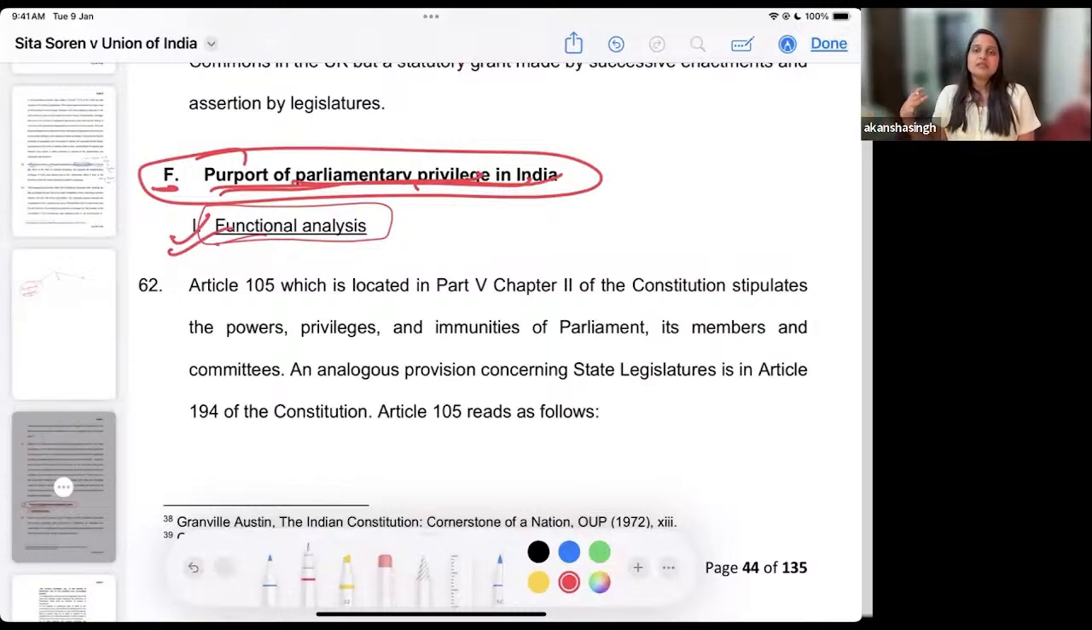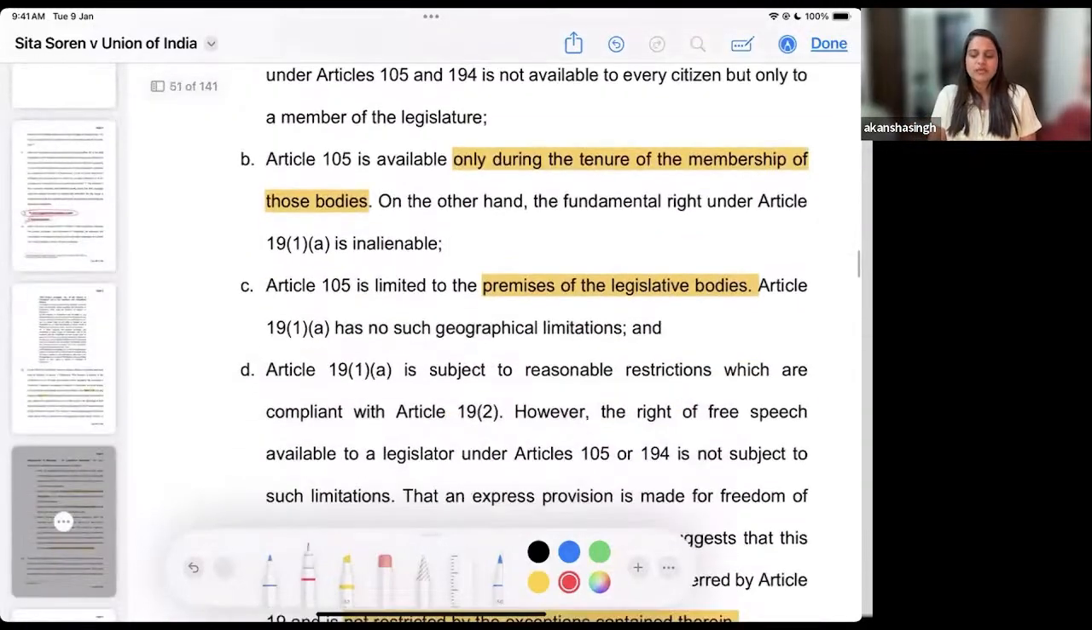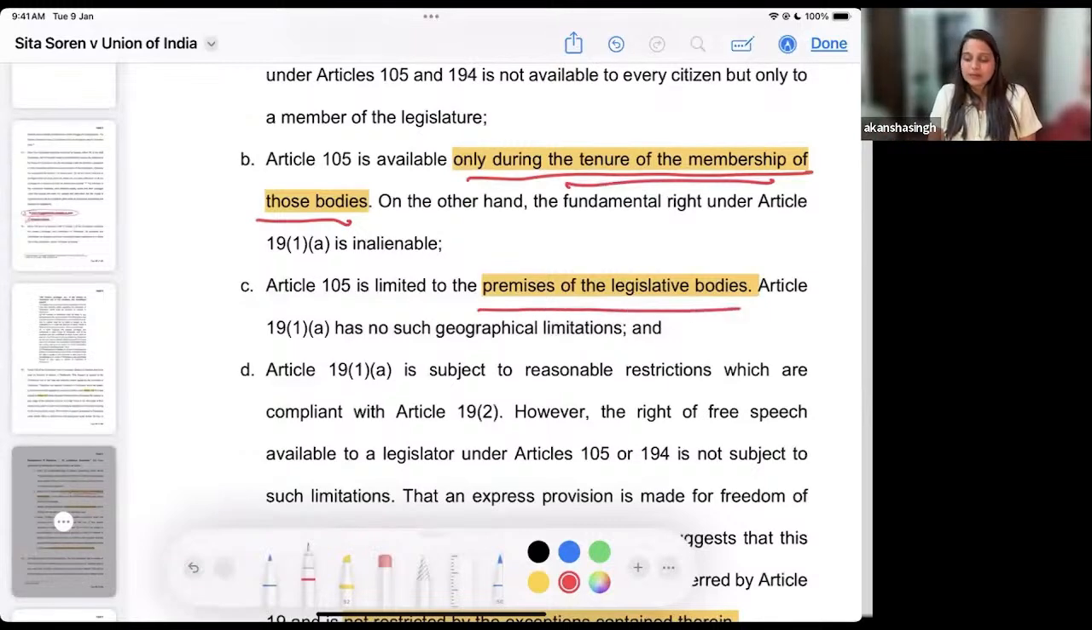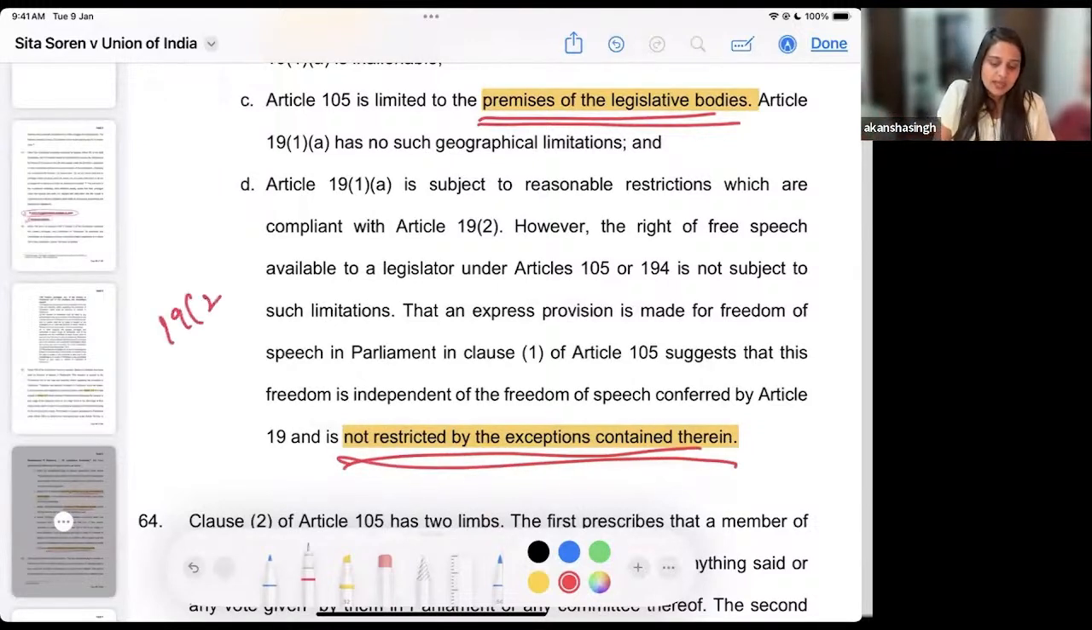And herein we see how the privileges are to be exercised. Okay, the privileges have to be exercised only when the tenure of the membership is in existence. It is only limited to the premises of the legislative body. It has certain restrictions, but not all the restrictions that are there in 19.2. And I am again revising these things. These are things we covered in the first class when we were referring to these provisions. So you have to remember the functional analysis, the idea of granting these privileges.